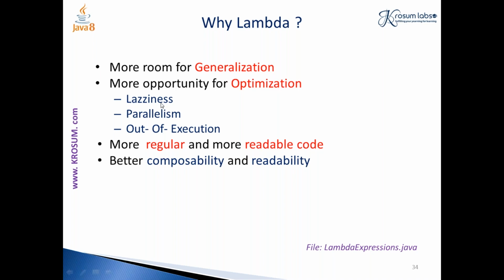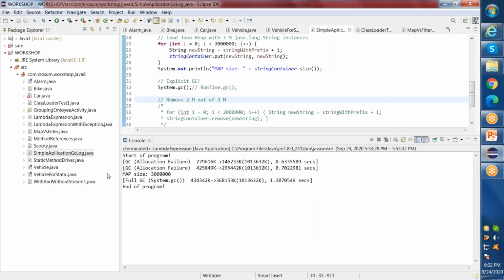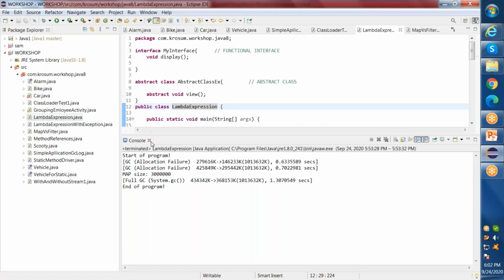And of course, laziness: I'm not going with any big code to perform these parallel operations. This kind of lambda expression is mainly used combined with the stream API, so that your operation on infinite elements can also be done in a finite amount of time. Okay, so that is regular and readable. So let's have a short example on lambda expression.